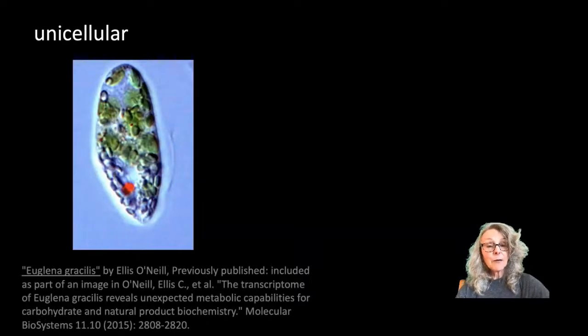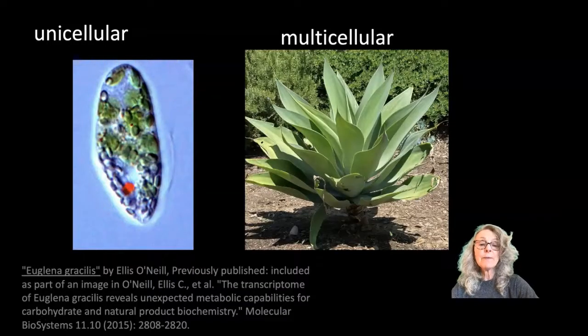Living things may also be unicellular. That means made up of one cell, such as this pond euglena, or they may be multicellular, such as this yucca plant. That means that living things may be made up of multiple cells.